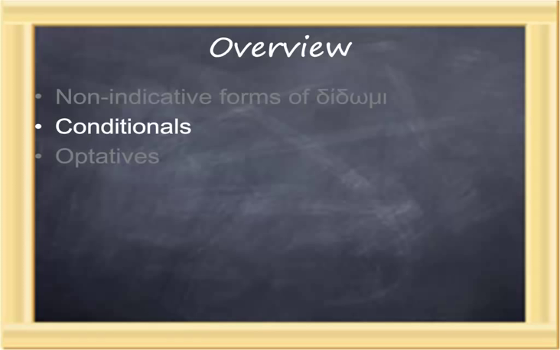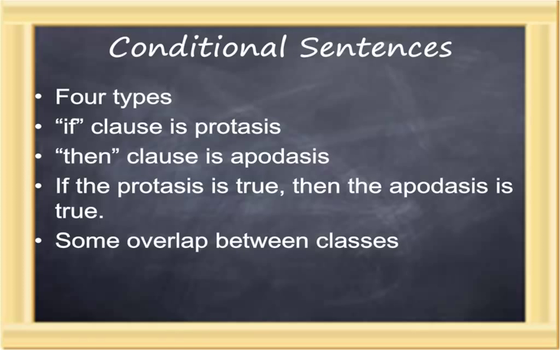Also in this lesson, we take up the full panorama of conditional clauses. In Greek, there are 4 types of conditional sentences, although there's a degree of overlap between these types. A conditional sentence consists of 2 parts: an if clause, called the protasis, and a then clause, called the apodosis.